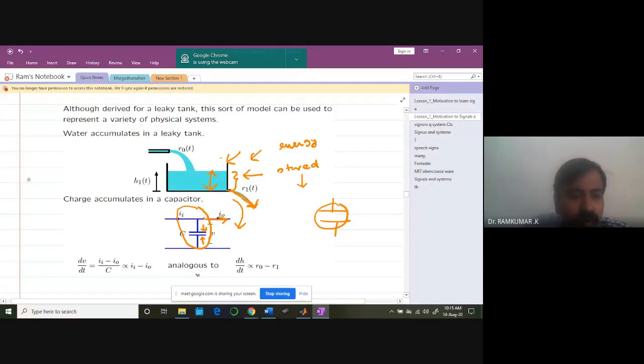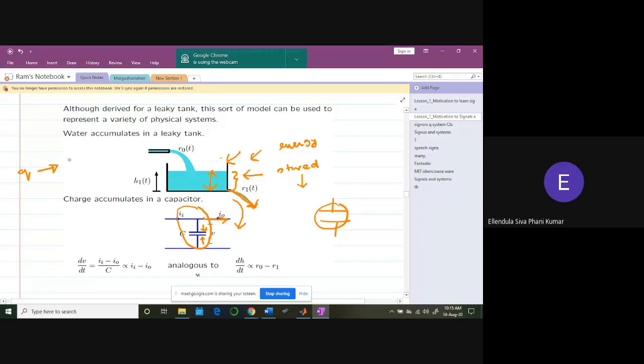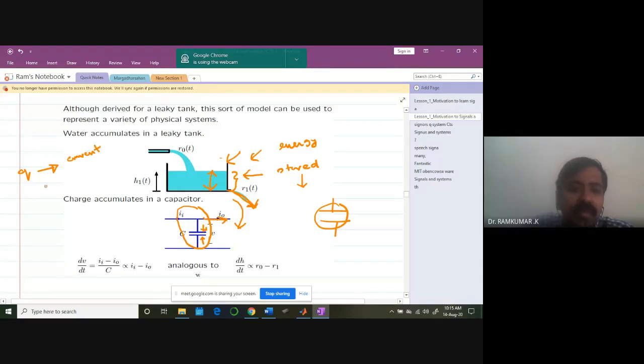So how do you then relate? The flow rate, you can relate it with what in the electrical system? Charge rate, dq by dt. Right, current. So the same way, the potential, the head, the liquid level can be related to what in the electrical system? The level in the tank is related to what? Potential difference. That's the voltage. Okay, very good. So easily you can visualize it clearly.